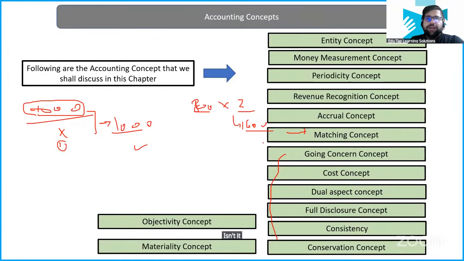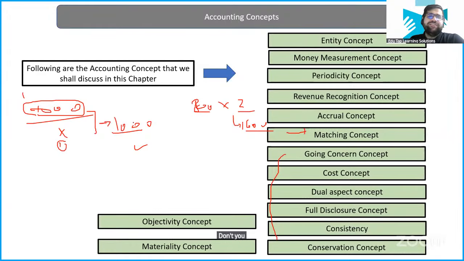Isn't it? Now the situation comes into the picture. I have recorded the expense on 1000 units and I am recognizing the revenue on 800 units. जब मैं expenses कर रहा हूं तो 1000 units पे कर रहा हूं and जब मैं revenue recognize कर रहा हूं, when I am recognizing my revenue, it is on 800 units.